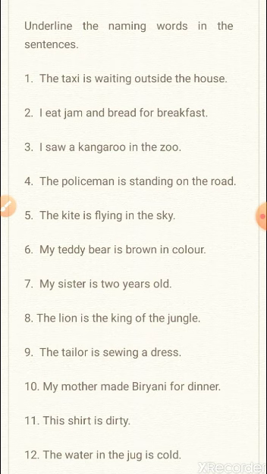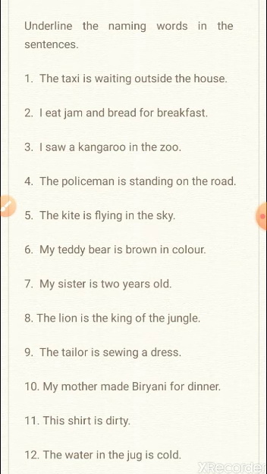Question 7. My sister is 2 years old. Again, when we ask this question of is this word a name of a person, place, animal, or thing, we get the answer yes for the word sister, 2, and years.